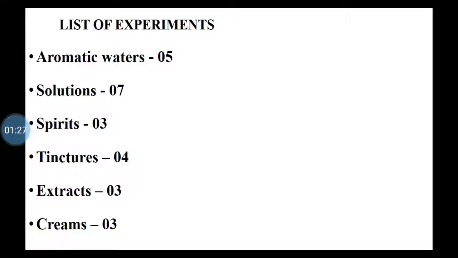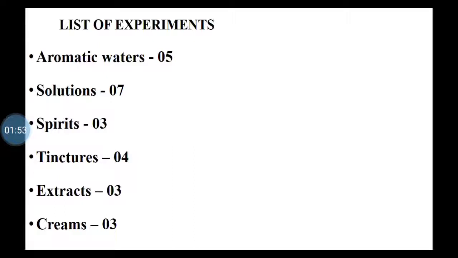Now, as you are listening to this video of the pharmaceutics practical, before listening you open the manual of pharmaceutics one subject, isn't it? So in that you will find that there are total 47 serial numbers, isn't it? 47 that you can see.